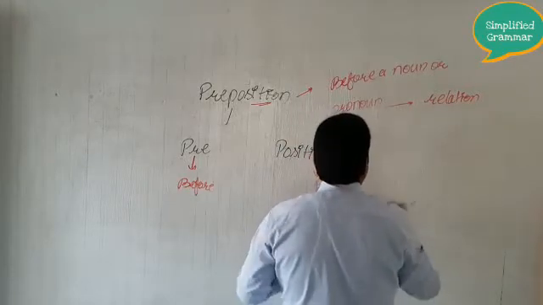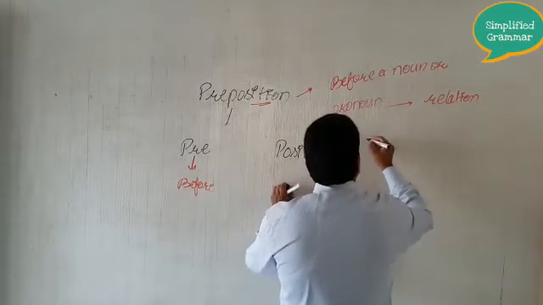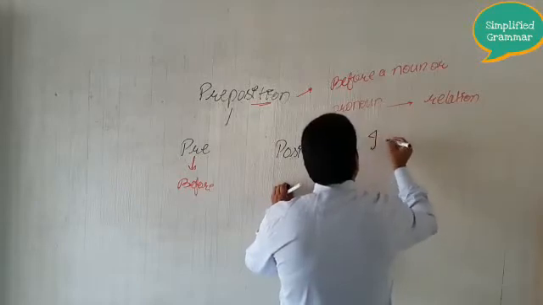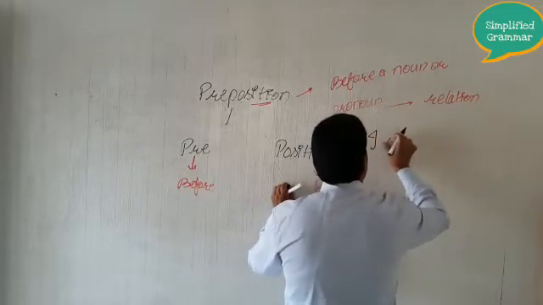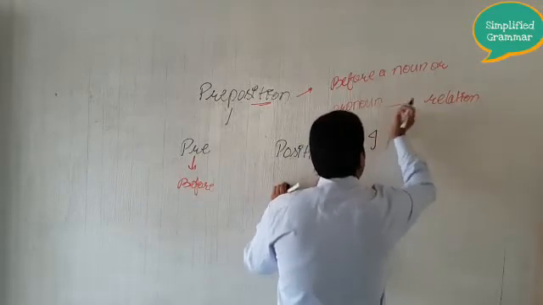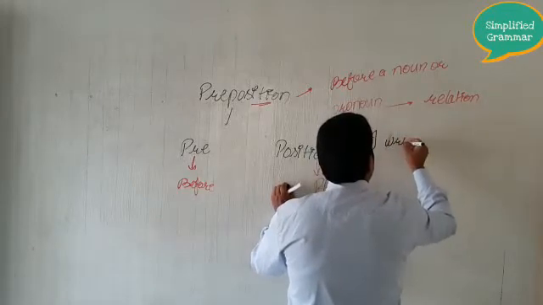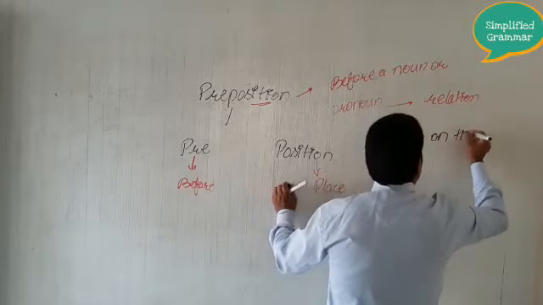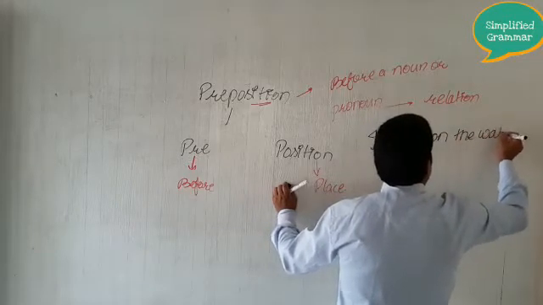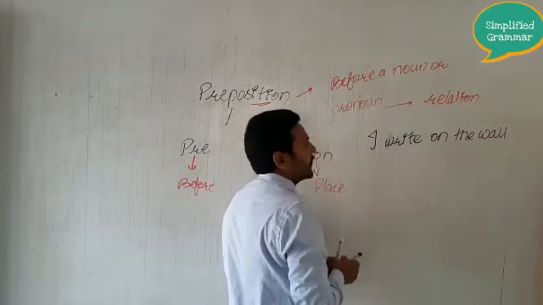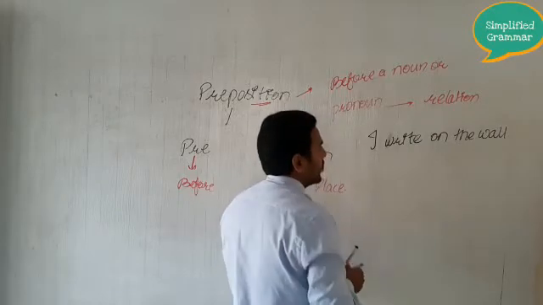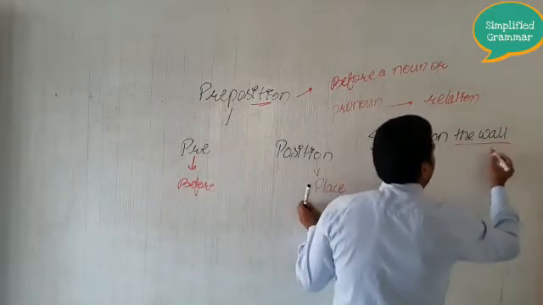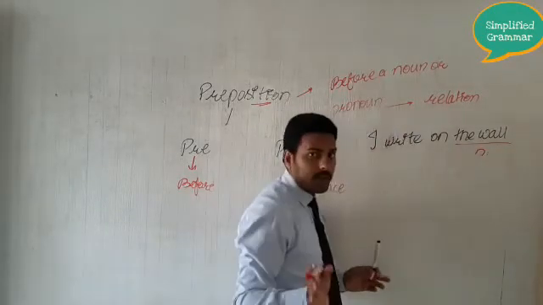Let me write an example. I write on the wall. Look at here, dear students. Here wall is your noun.